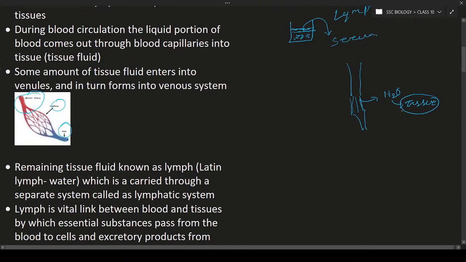The fluid coming into the tissues is tissue fluid, and this fluid again gets collected and travels into a separate system. This separate system is known as the lymphatic system.